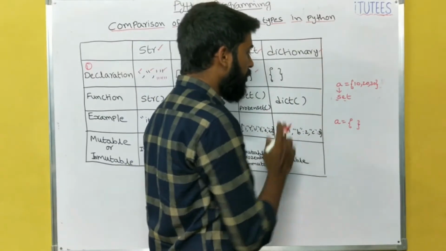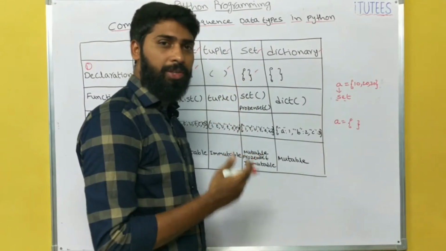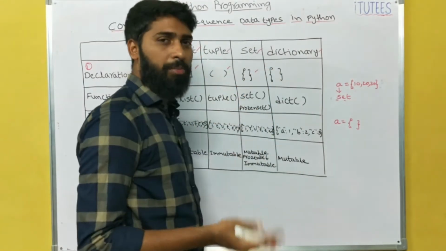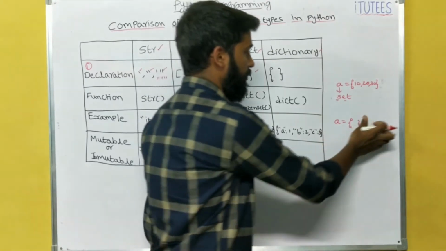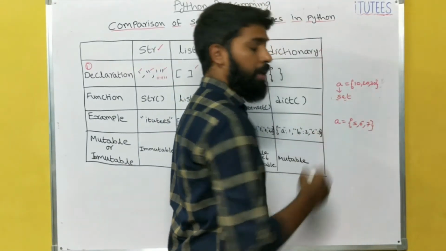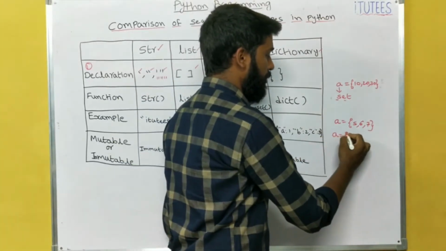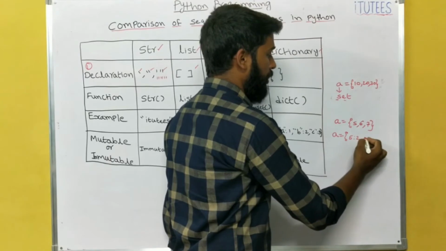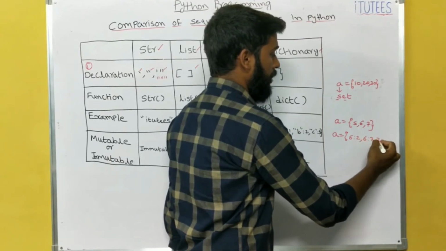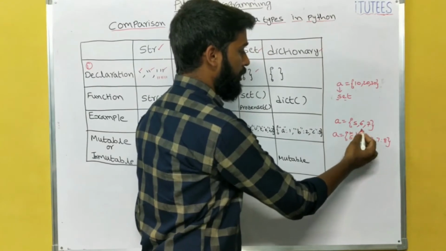So what is the difference between set and dictionary? A set is a combination of individual elements, while a dictionary is a combination of key value pairs. If I define A equals 5, 6, 7, then it becomes a set. If I define A equals 5 colon 2, 6 colon 3, 7 colon 8, then this is the key and this is the value.